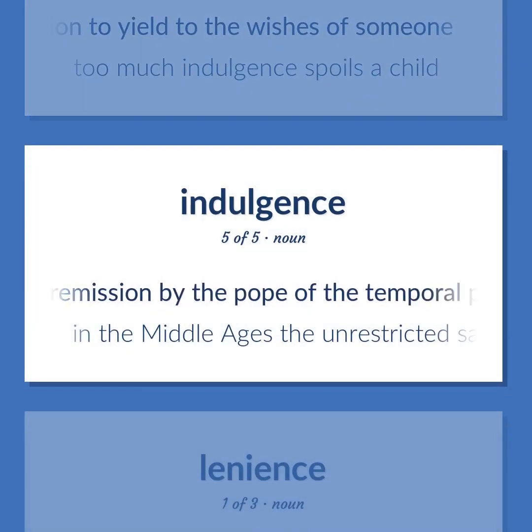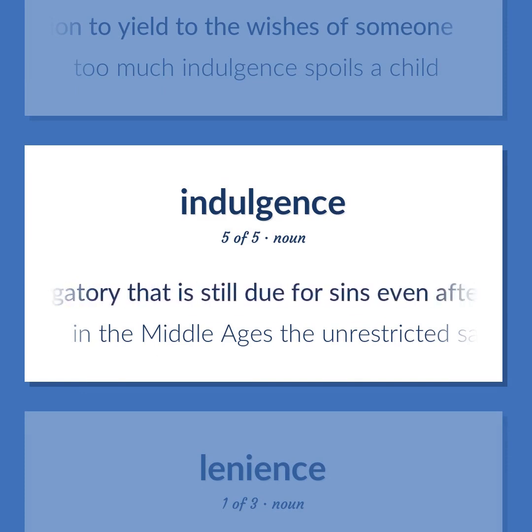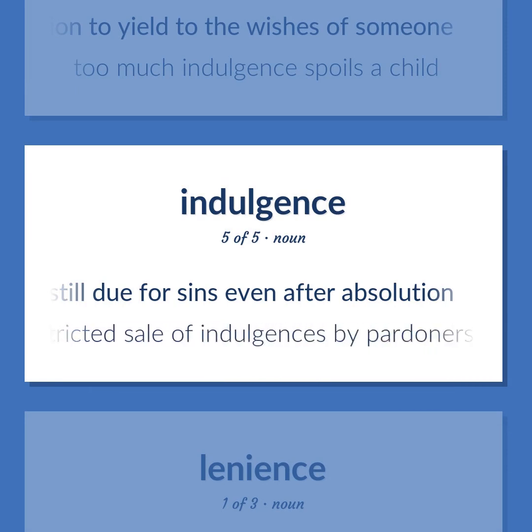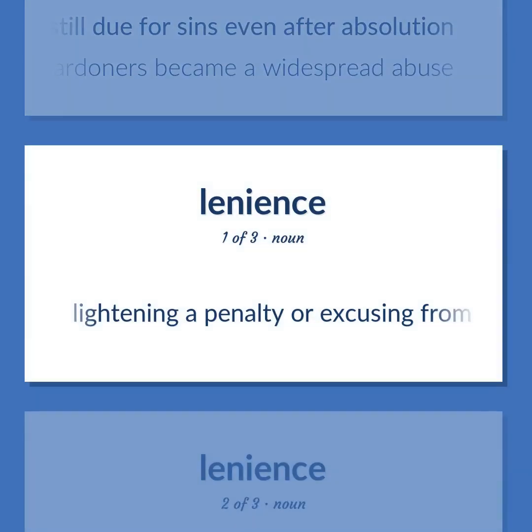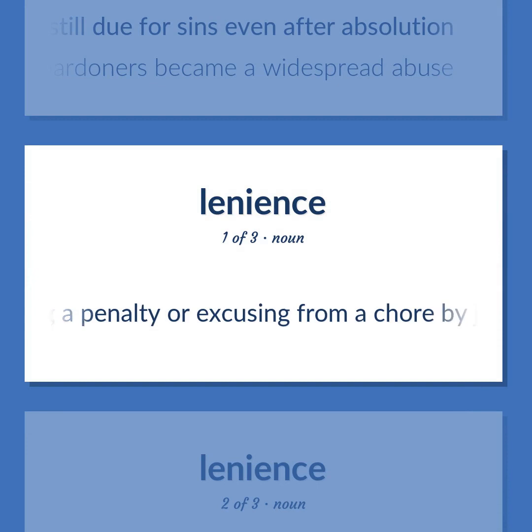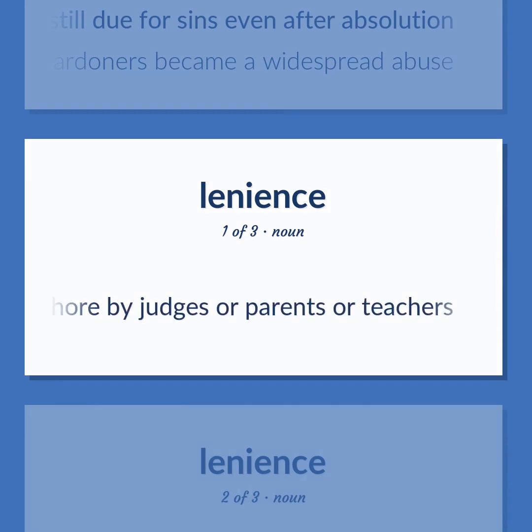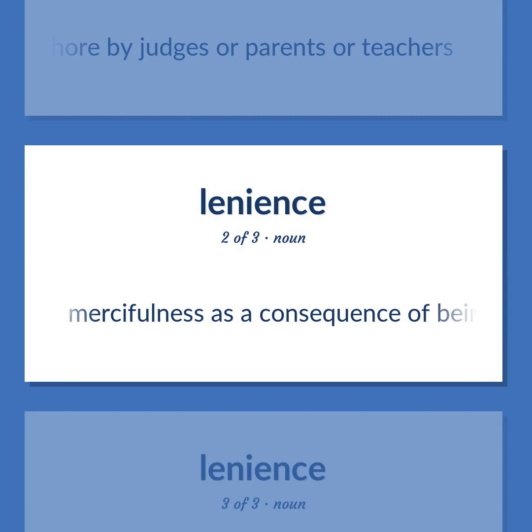The remission by the Pope of the temporal punishment in purgatory that is still due for sins even after absolution. In the Middle Ages, the unrestricted sale of indulgences by pardoners became a widespread abuse. Lightening a penalty or excusing from a chore by judges or parents or teachers. Mercifulness as a consequence of being lenient or tolerant.